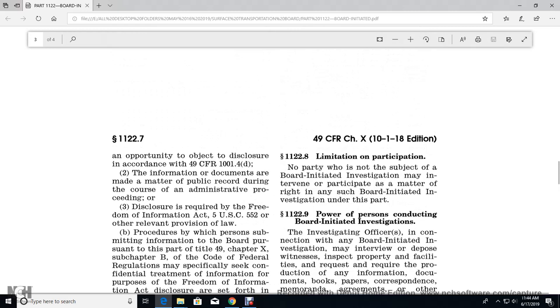1122.8, limitation on participation. No party who is not subject to the board-initiated investigation may intervene or participate in the matter as a right within the board-initiated investigation under this part.